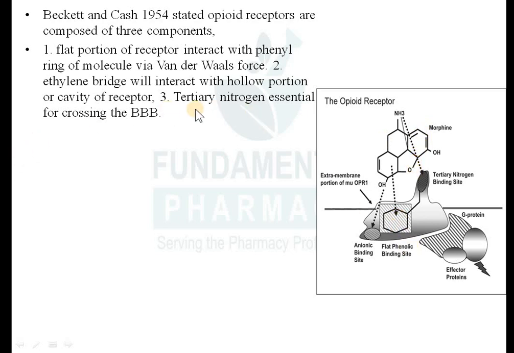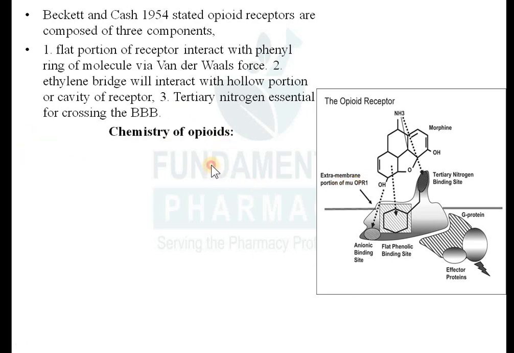Then second is the ethylene bridge. This ethylene bridge will react with the hollow portion, the shallow and hollow cavity formed here. The ethylene bridge will attach over the cavity. And then what remains is the tertiary nitrogen. Tertiary nitrogen is essential for crossing the BBB. Tertiary nitrogen will bring lipophilic character to the molecule, and it can cross the BBB, the blood-brain barrier, easily.